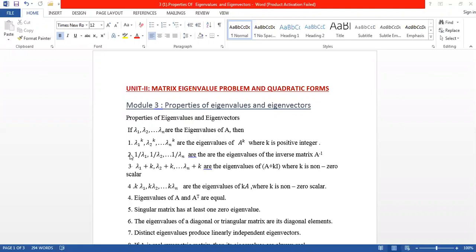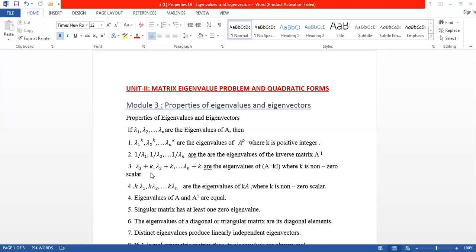Second property, if A is a non-singular matrix, so in such a case the inverse exists. If lambda 1, lambda 2, and so on, lambda n are the eigenvalues of A, then 1 by lambda 1, 1 by lambda 2, and so on, 1 by lambda n are the eigenvalues of A inverse. This is possible only when A is a non-singular matrix.